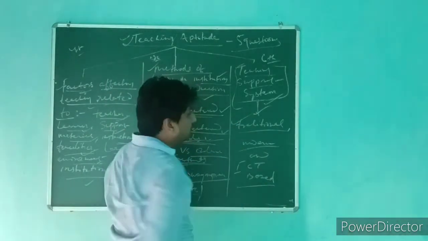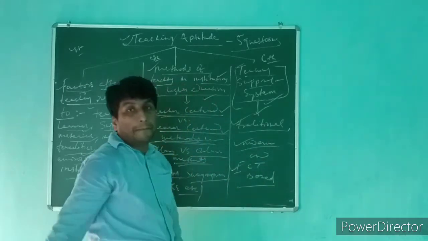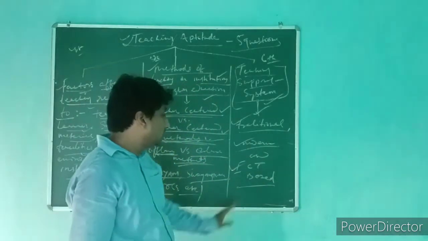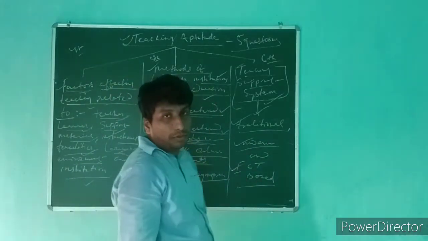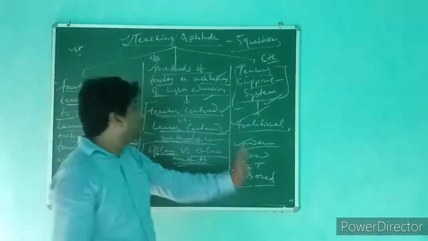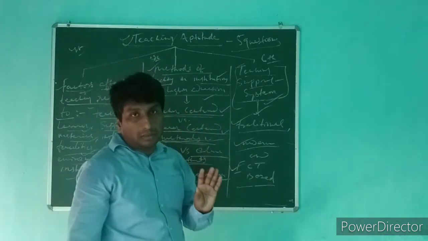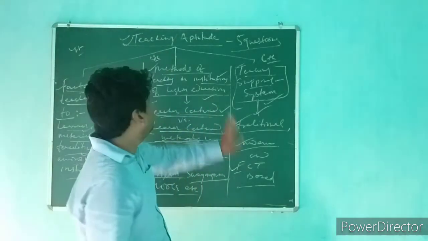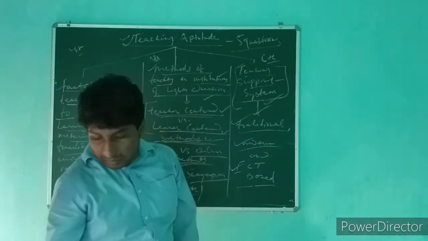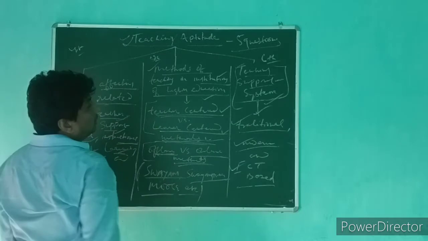What are the traditional, what are the modern, and what are the ICT based teaching support systems? ICT is information and communication technology. So here we conclude six of the 7 topics within teaching aptitude. One is remaining, and now we will deal with it.